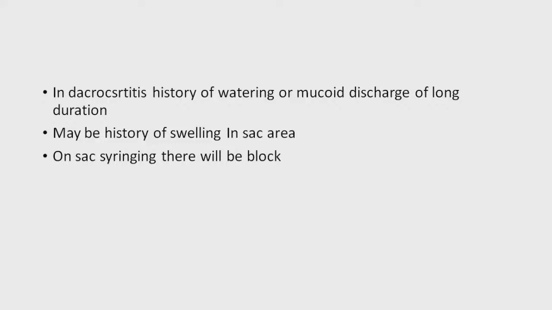So what is dacryocystitis? Dacryocystitis is an inflammation of the lacrimal sac, and in this the patient gives a history of watering or mucoid discharge of long duration. In foreign body or conjunctivitis, generally the history is acute, of 1 day or 2 days, but in this case the patient will give a history of watering since 2 months, 3 months like this. So it is of long duration. Then there may be a history of swelling in the sac area.